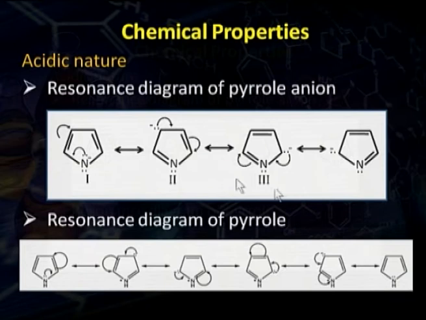And if you look at the resonance structures of pyrrole, we see that there is charge separation, and the greater the charge separation, the less stable is the resonance structure. This is the reason that the pyrrole anion is more resonance stabilized in comparison to pyrrole itself, and that is why pyrrole has a tendency to give a proton.